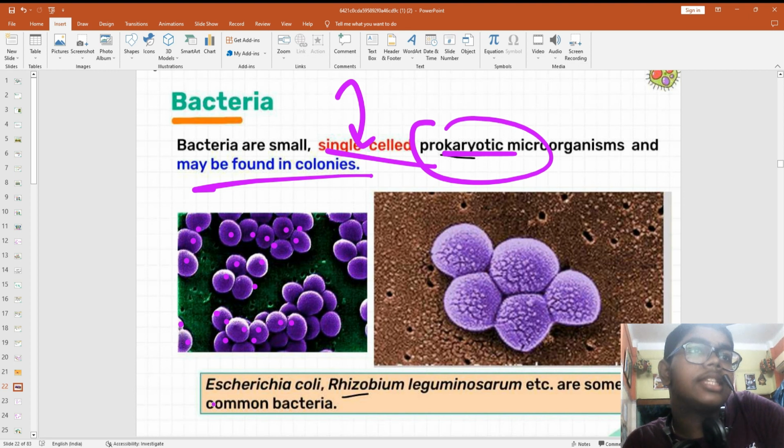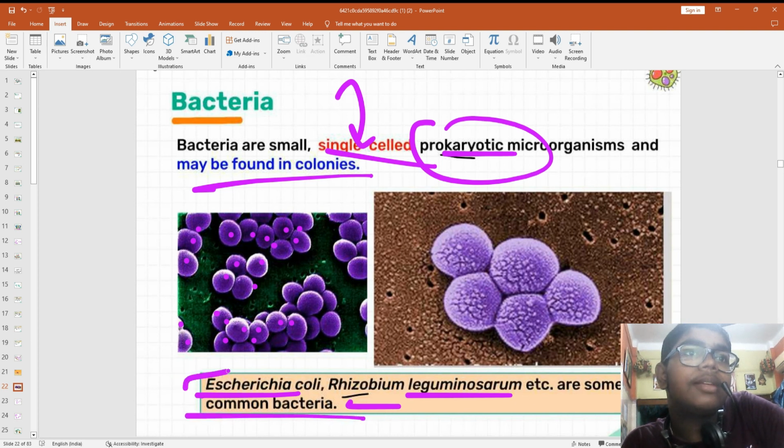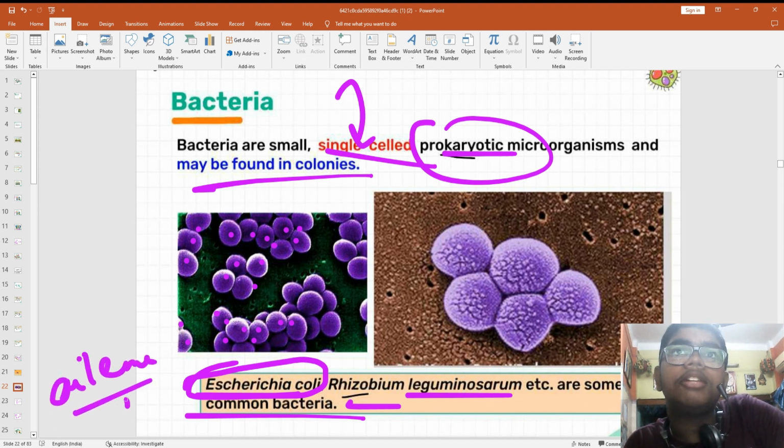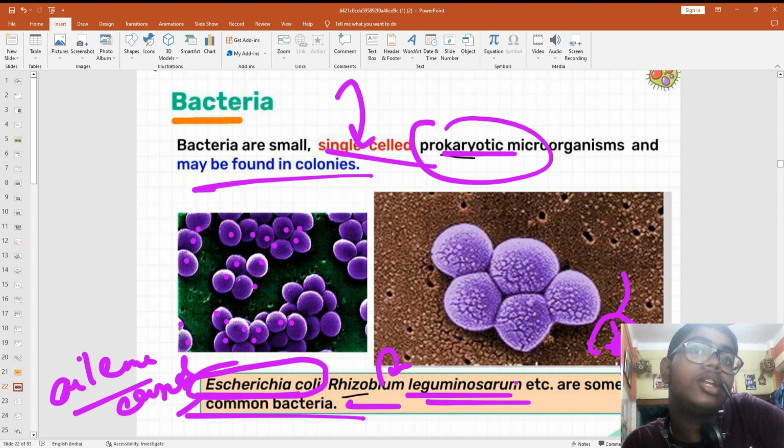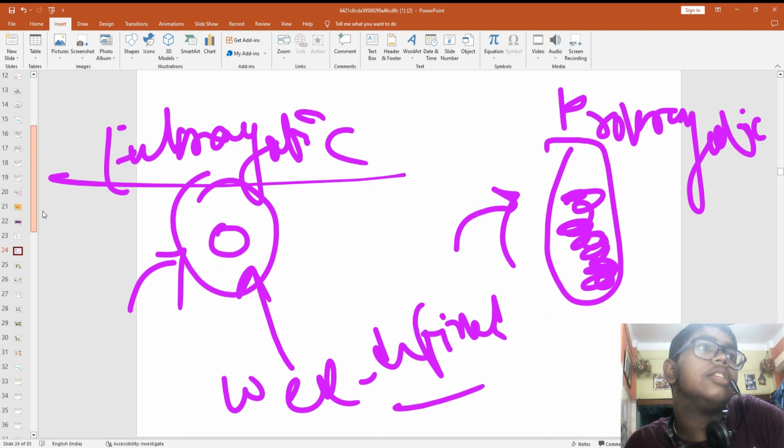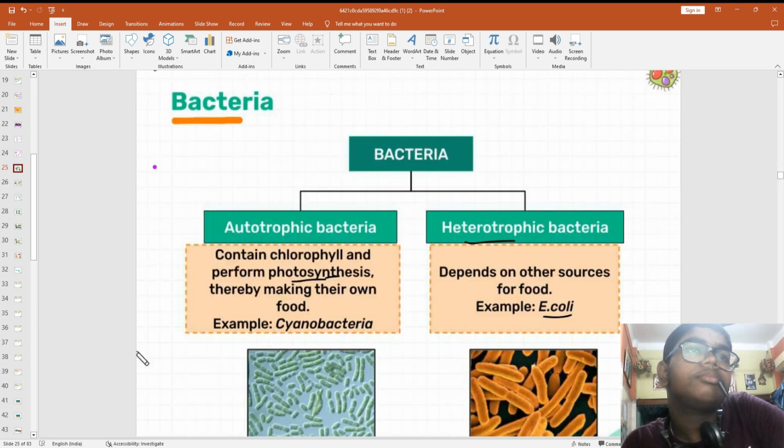Okay. So Escherichia coli, Rhizobium leguminosarum are examples of bacteria. E. coli is present in our alimentary canal, means our digestive system. Rhizobium is present in the roots of the plants. Okay, root nodules बोला जाता है जहाँ पे वो present होता है. Legumes, Leguminosarum वैसा ही legumes एक type of plant होता है. I guess you have learned in crop production. उस plant के अंदर में वो रहता है.